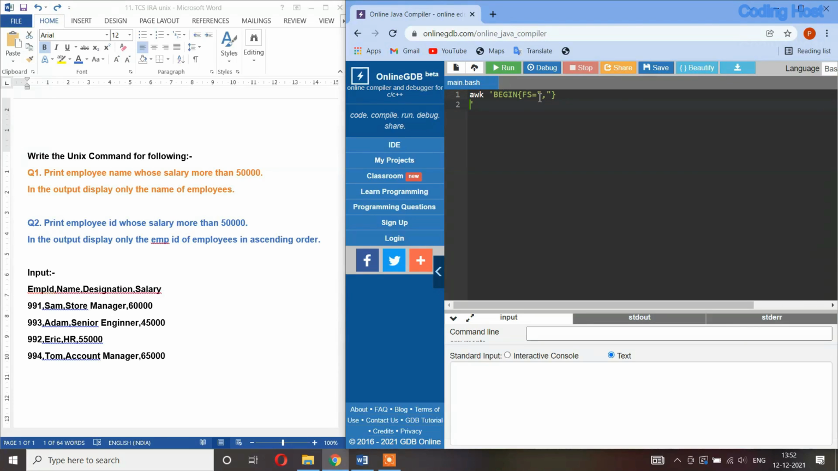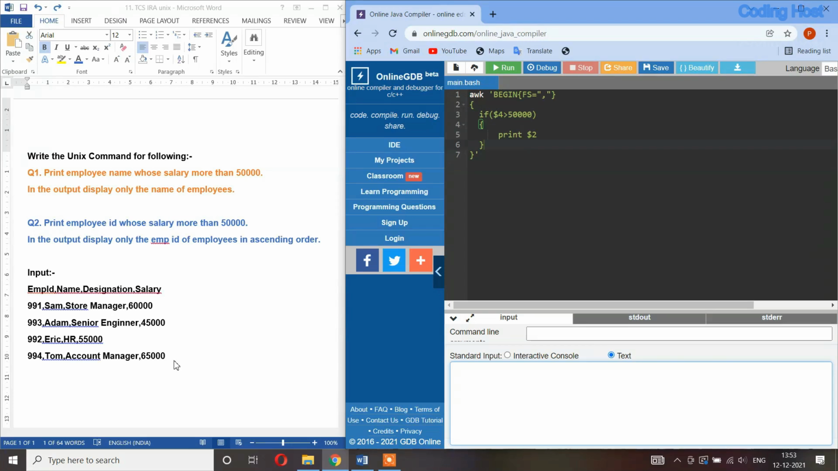Now after that we have to use braces again. Between these braces I will use an if statement, and in this if statement we will check the salary of each employee. Salary is written in the fourth column, so I will write here $4 > 50000. If this condition is true we have to print the employee name, which is written in the second column. So I will write print $2. So this program is ready.